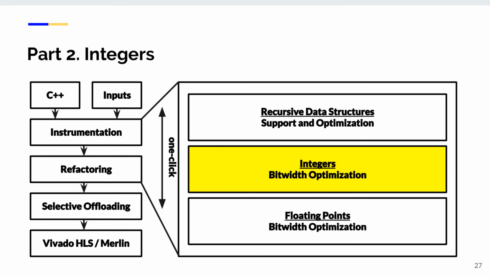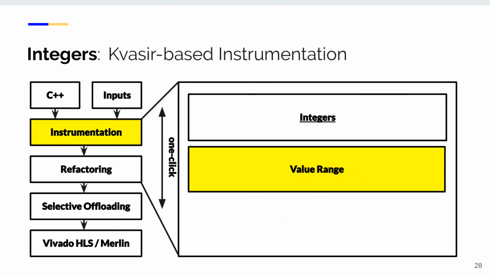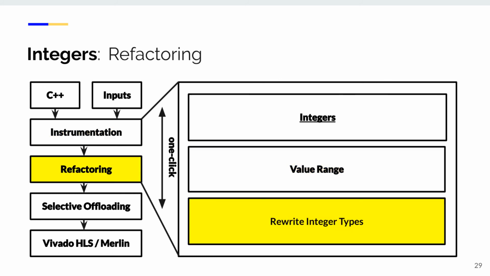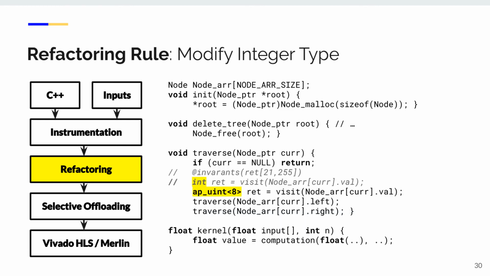Okay, in addition to making it run on FPGA, resource efficiency is another important concern. Traditional FPGA design requires a programmer to define the bit width for their variables. HeteroRefactor automatically finds the minimum bit width for integers and floating points. For integers, we first monitor the FPGA-specific dynamic invariants, like their value range, by Kvasir-based instrumentation. Based on the observed data range, we modify the integer type with custom bit width to represent its max value.